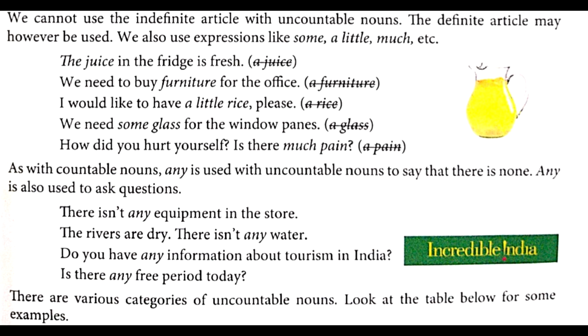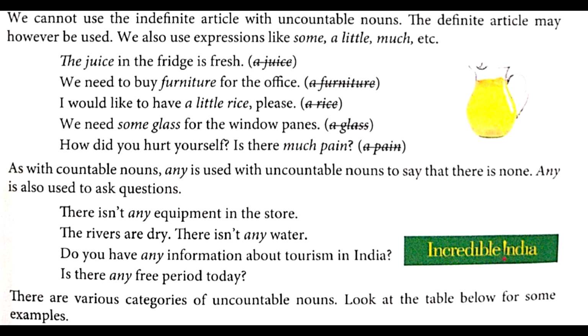Going further, as with countable nouns, any is used with uncountable nouns to say that there is none. When we did countable nouns, we had used the word any, and I had given 2 examples in the previous. Now here, once again I am repeating, check it out.